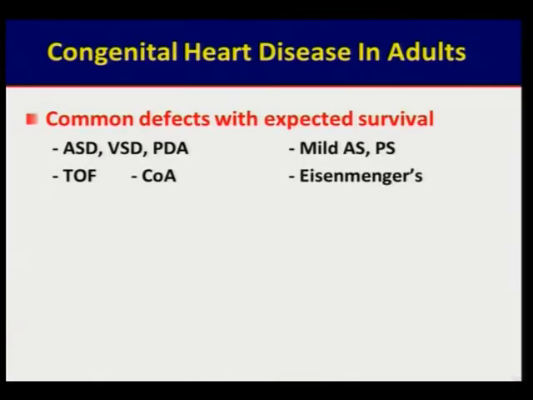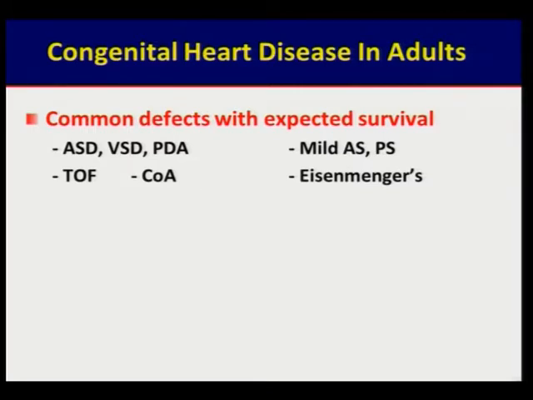So what do we expect in adults? The common defects which have a good survival are likely to be seen in adults who have not been operated. That could be a large ASD, the most common lesion actually. Then some VSDs which are not very large. PDAs again not very large. Pink tetralogies are not uncommonly seen in our country in adults. And then coarct often goes unnoticed because we often fail to feel for the femoral pulses and the patient presents with hypertension. Mild obstructive lesions like aortic stenosis, pulmonary stenosis will also have a very good prognosis.